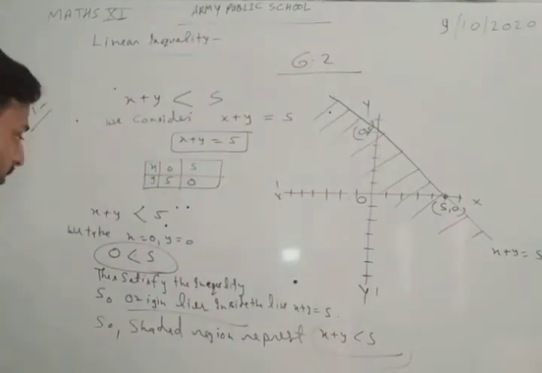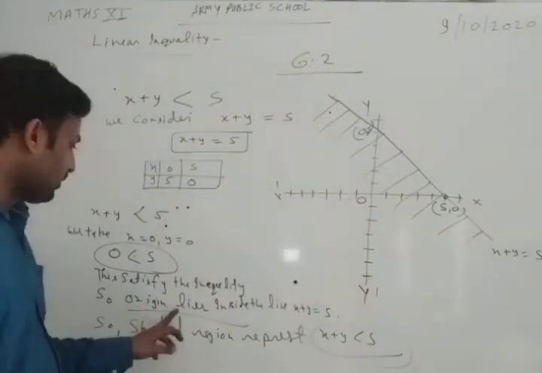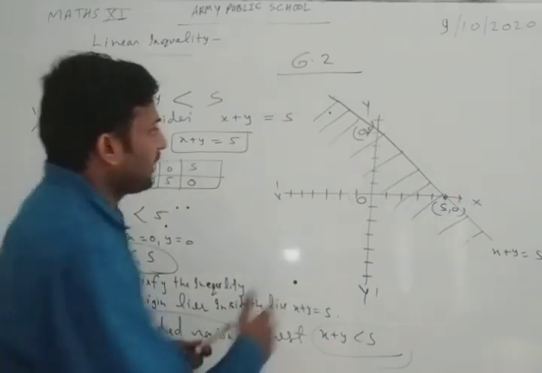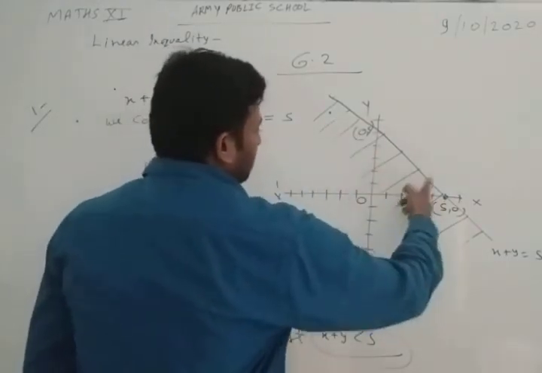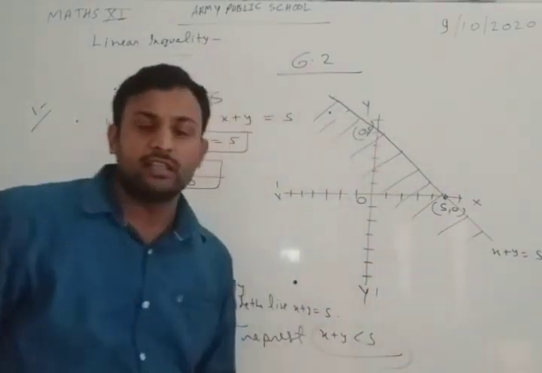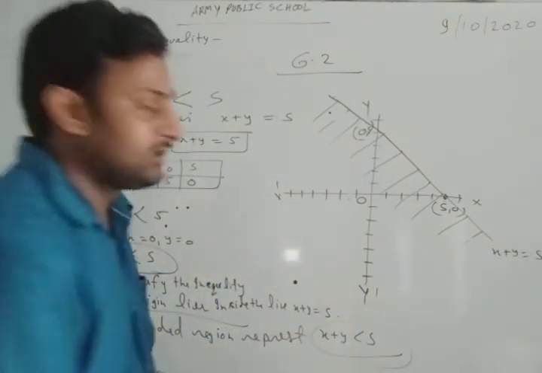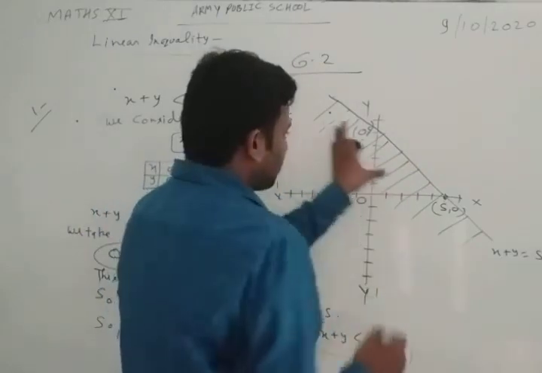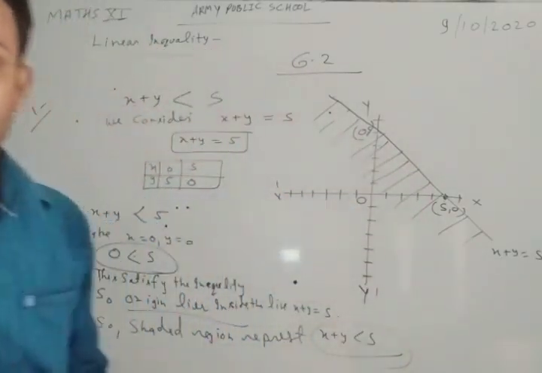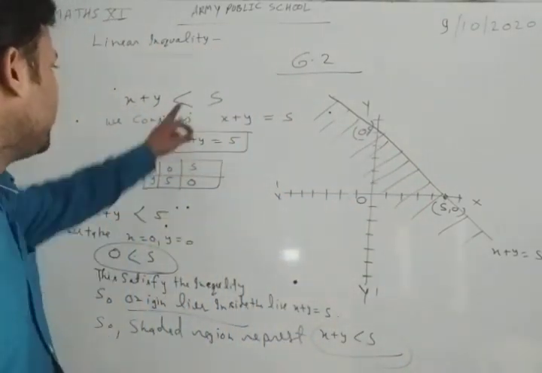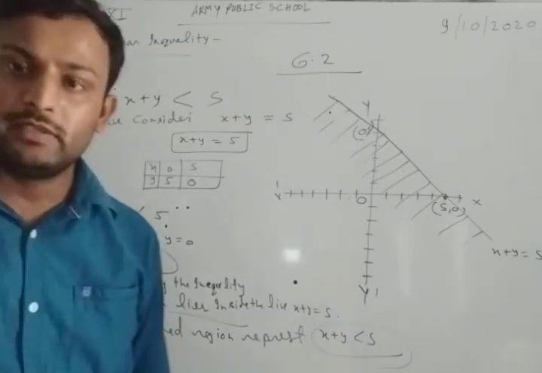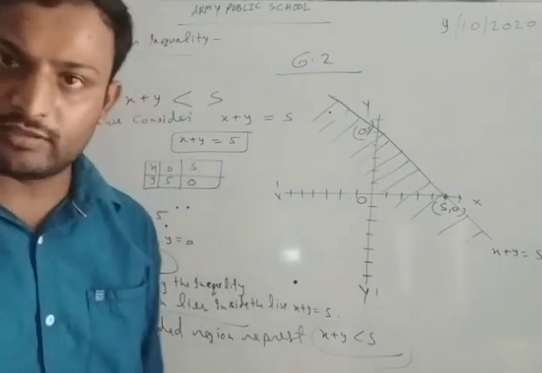Now this region will be our solution region. If origin lies inside the line, then we will shade it, and this shaded region is the solution of this inequality. Okay, now we will see the next question in the next class.